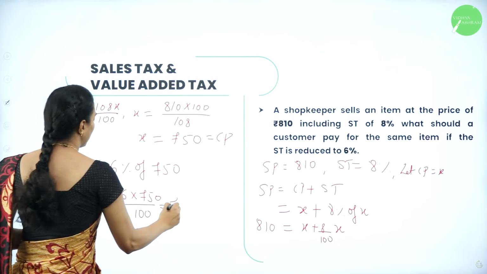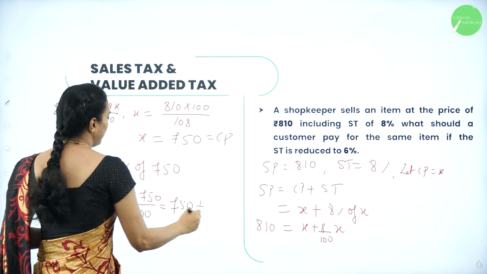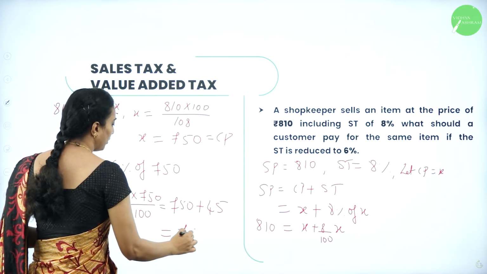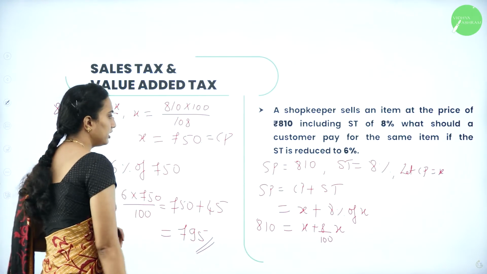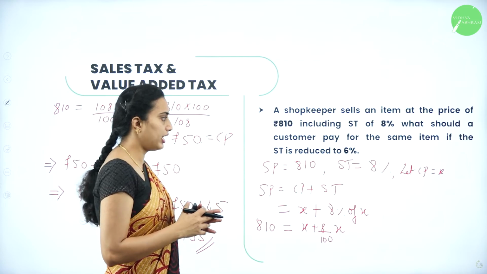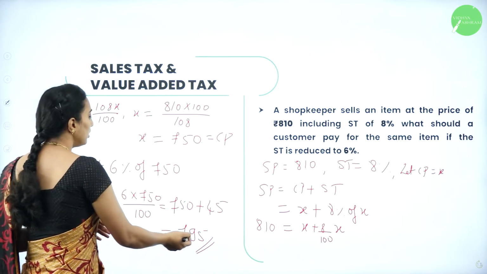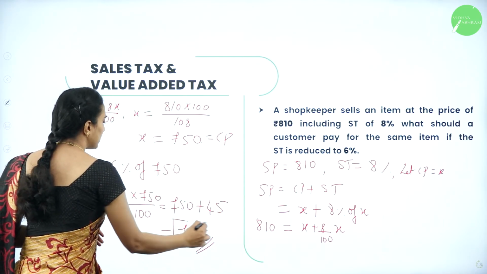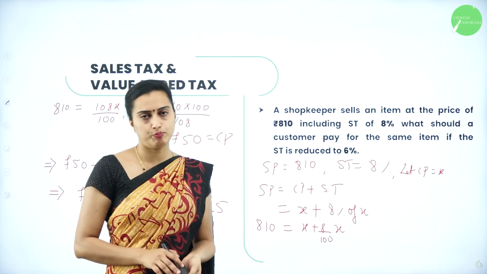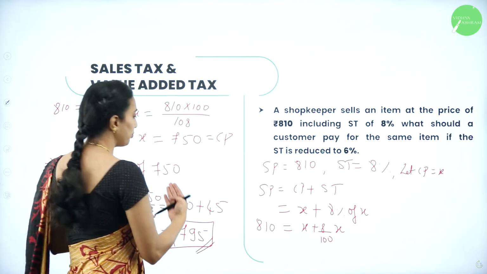After solving this, you are going to get 750 plus 45. So the total you are going to pay is 795. If the customer pays for the same item when the ST is reduced to 6%, the customer is going to pay 795 rupees. I hope you got how to solve this one.